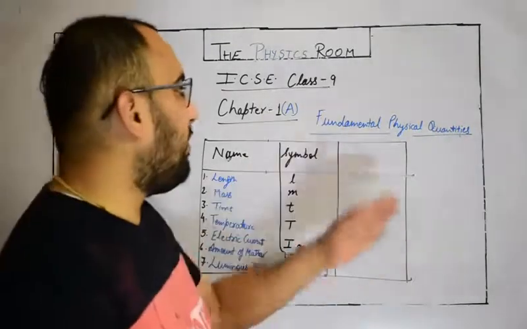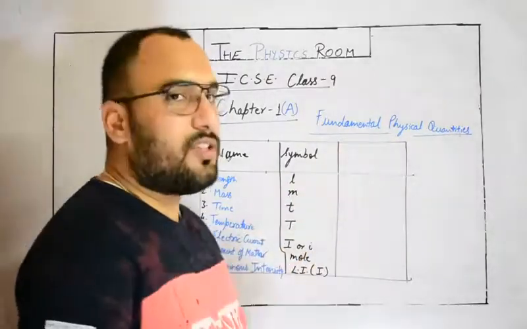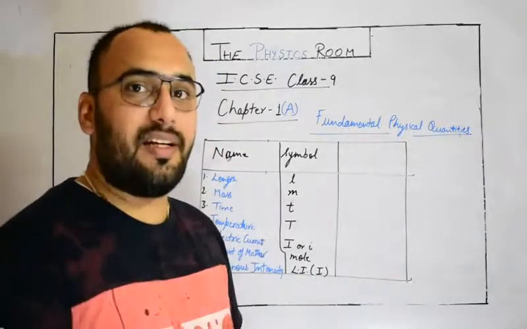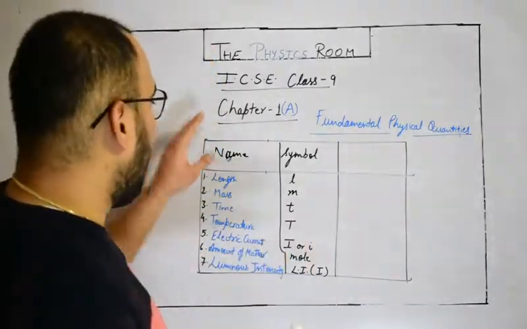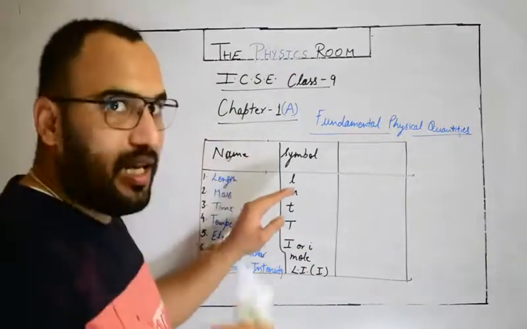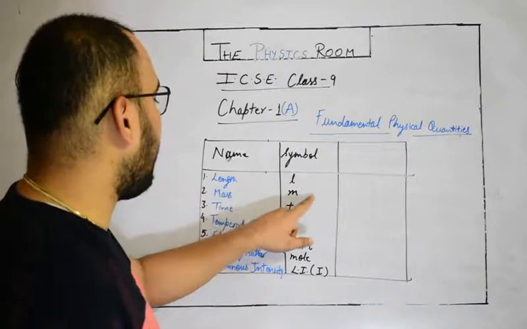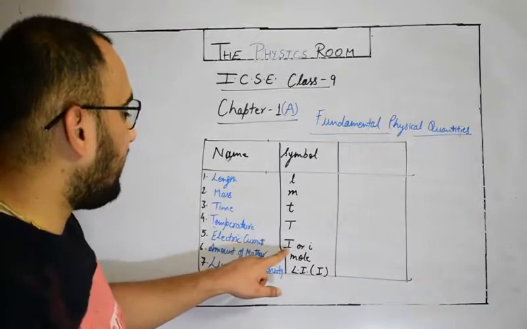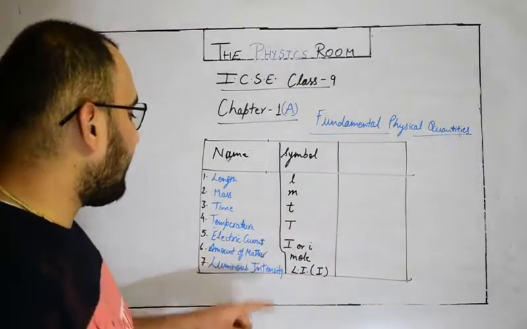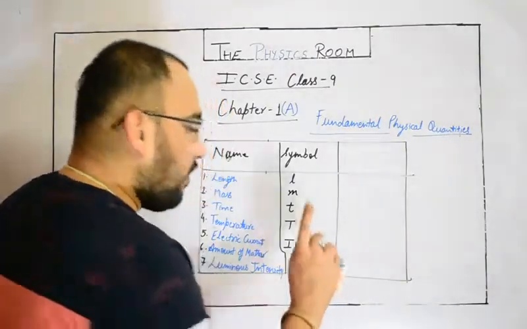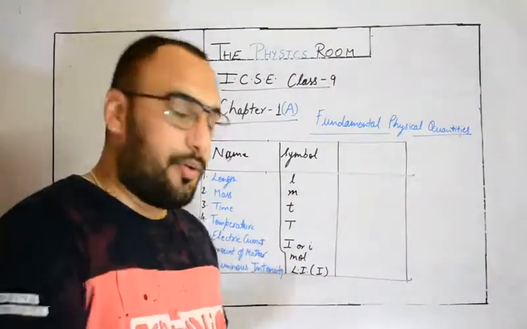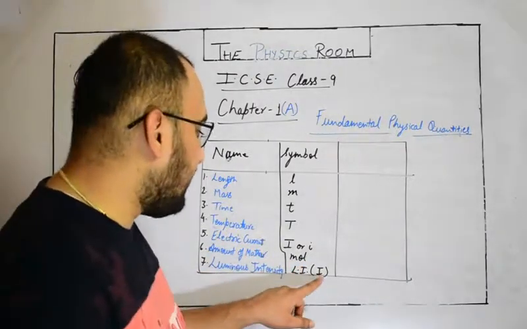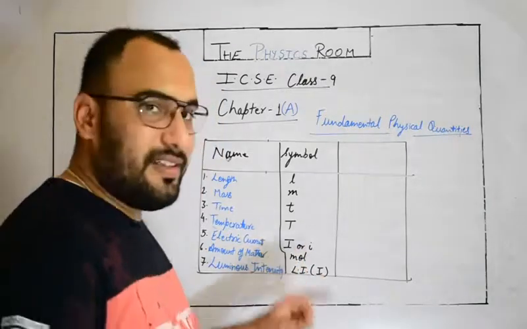Now we have discussed fundamental physical quantities. To write about their units, we need to go through the different types of unit systems first, and we need to understand their limitations. So we know about these 7 fundamental physical quantities. Length, again I am repeating, is represented by L, mass is represented by M, time is represented by small t, temperature is represented by capital T, electric current is represented by capital I or small i sometimes, amount of matter is represented by mole, MOL only. MOL is its unit. Luminous intensity can be represented by capital I or simply written as luminous intensity, Li.